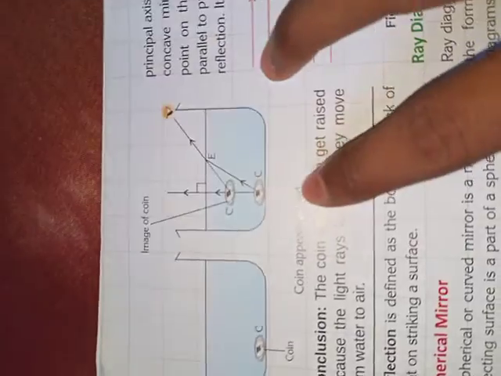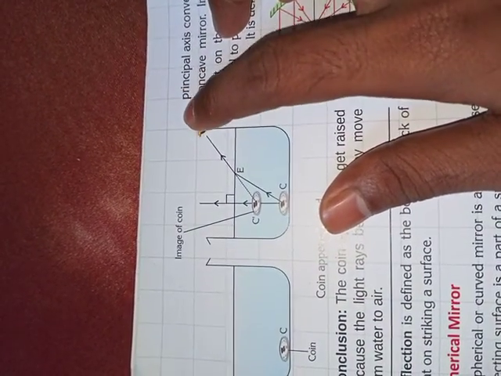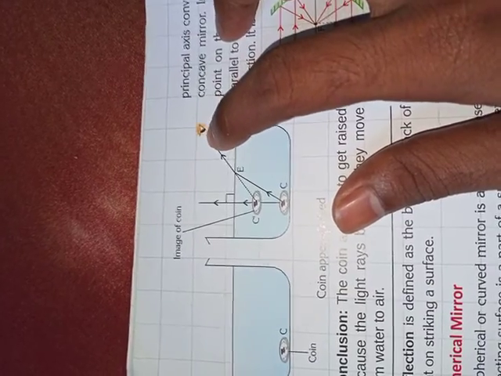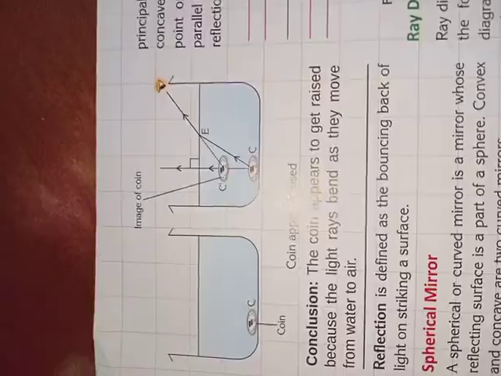Okay, the coin appearing raised. Why does it happen? Same reason. Light is coming from here and bending towards there. So if you see from there, and if you extend the line, the coin will appear here.